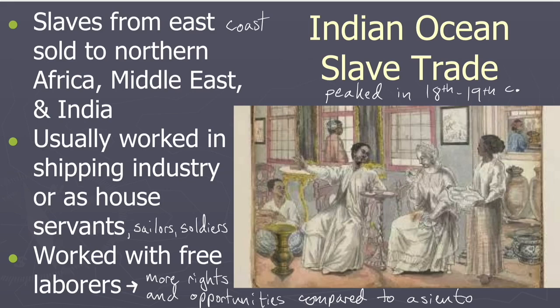And remember that slavery was not hereditary at that point, and they also worked side by side with free laborers. Also, with this type of enslavement, they had certain rights under Islamic communities. So they had the rights to marriage, they had more opportunities, and also with a conversion to Islam, they would be freed from slavery. Okay, so this is a less devastating, less deadly form of enslavement, but it's important to note that slavery is bad.